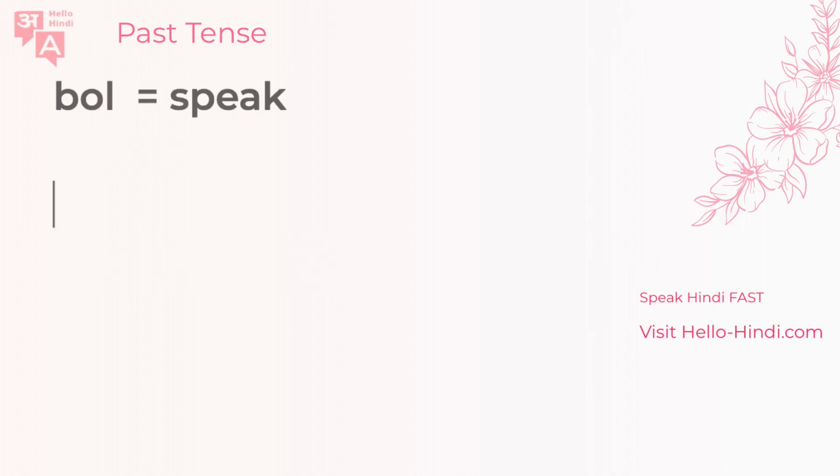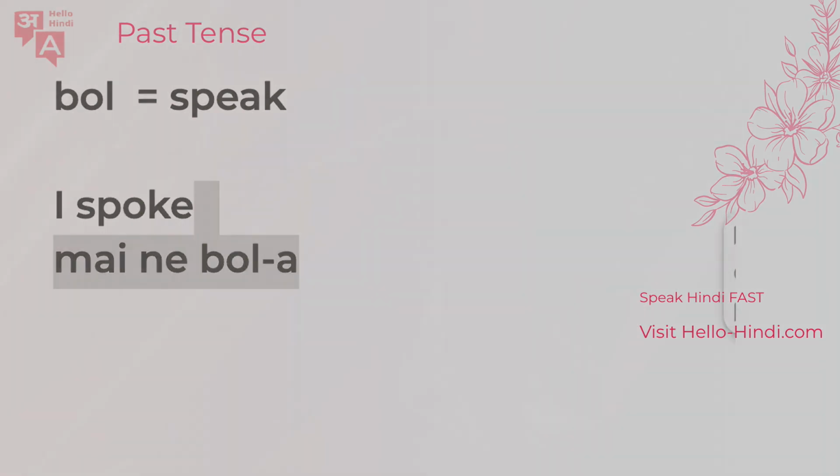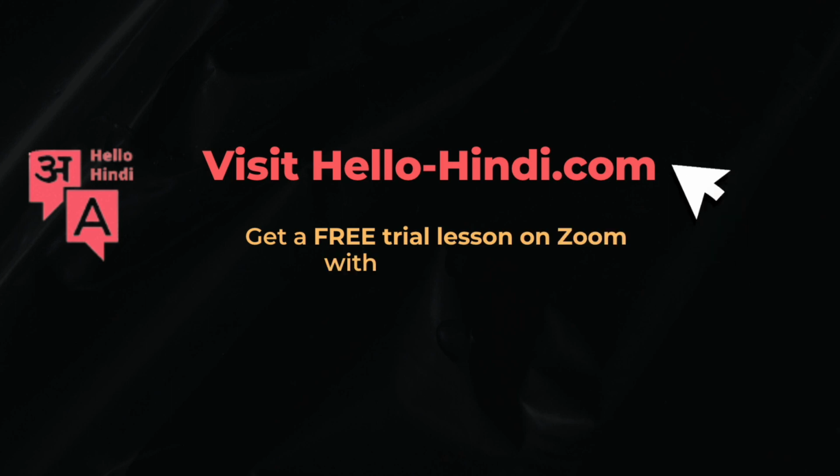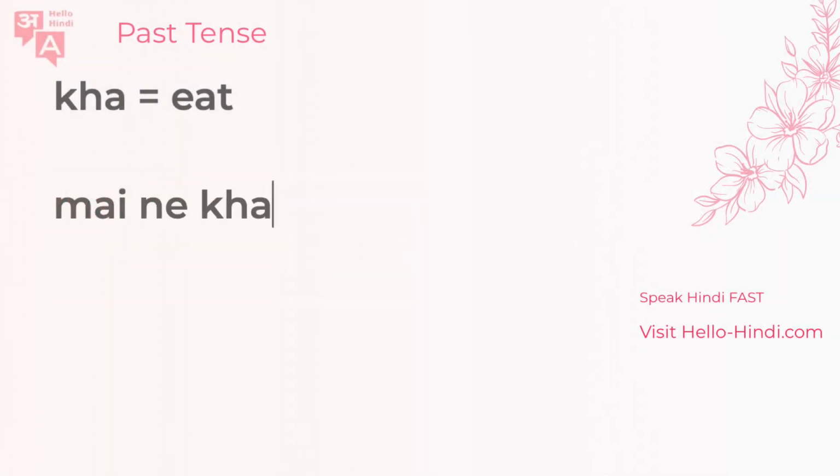Now, if the word bol means speak, how can you say this? I spoke. Yes, I think you got it. Maine bola, or I said, or I spoke, is maine bola. Remember, even if you're a woman or a man, you will use maine bola. It's independent of the gender. Maine bola. One last one. How can you say I ate? An extremely important activity. Maine kha.